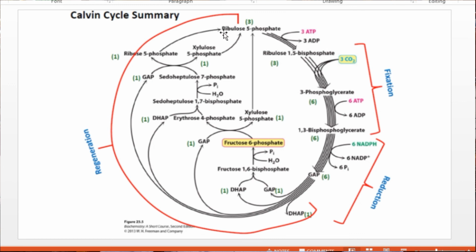So the ribulose 5-phosphate is formed. This ribulose 5-phosphate combines with ATP molecules to form ribulose 1,5-bisphosphate. So the cycle can be continued.